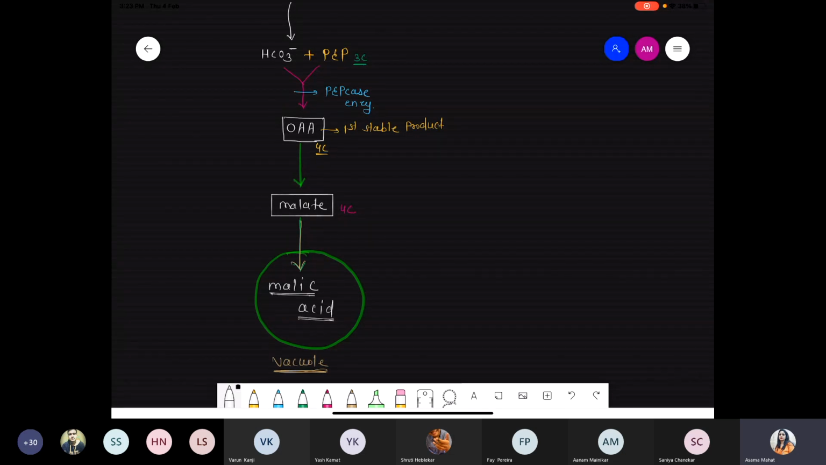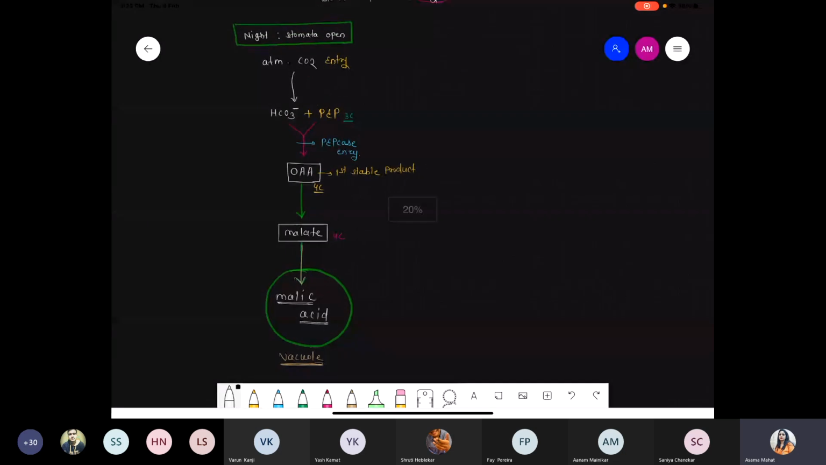Because you know very well, the vacuole is an acidic compartment. So ultimately when that malate enters inside the vacuole, at that time it converts into malic acid. Got it? So what is the purpose of all this reaction? Because the CAM plant wants to save water.